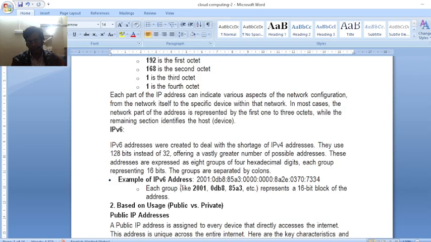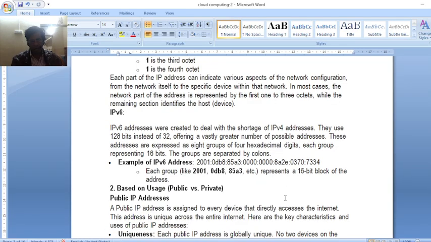So how many groups are here? 1, 2, 3, 4, 5, 6, 7, 8 groups, whereas in IPv4 there are 4 groups. Each group represents a 16-bit block of the address.